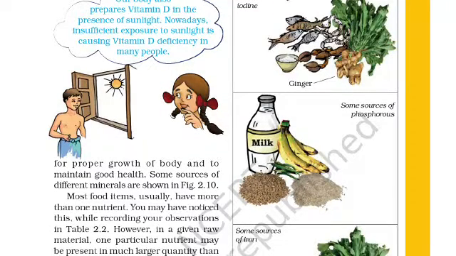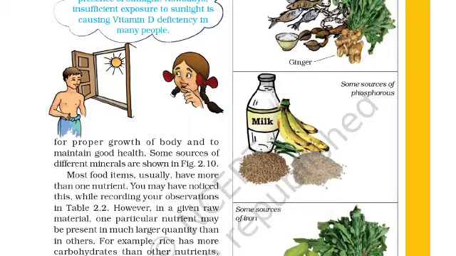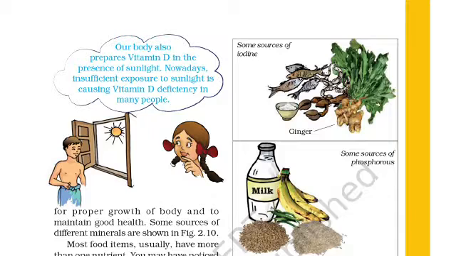Maintain our good health. Some sources of different minerals you can see in picture 2.10. These are the sources. Some sources of iodine we are getting from ginger, fish, then prawn. These are some of the sources which we are getting iodine from.